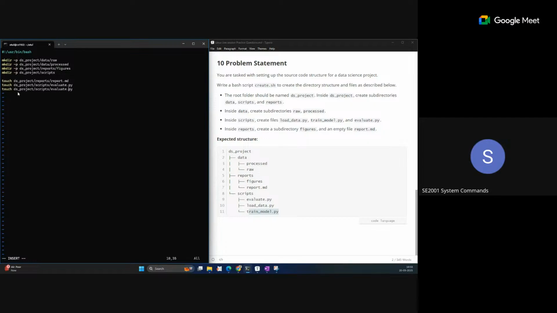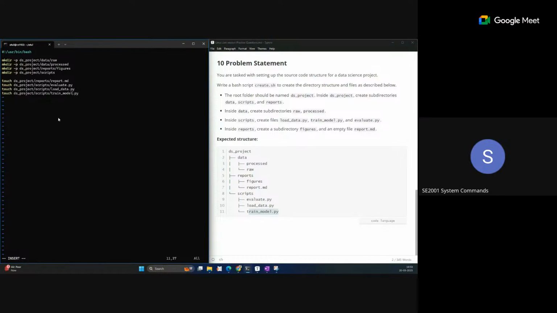Okay, so that is now load_data, and the last one is train_model, train_model.py. So now all these files we have created.